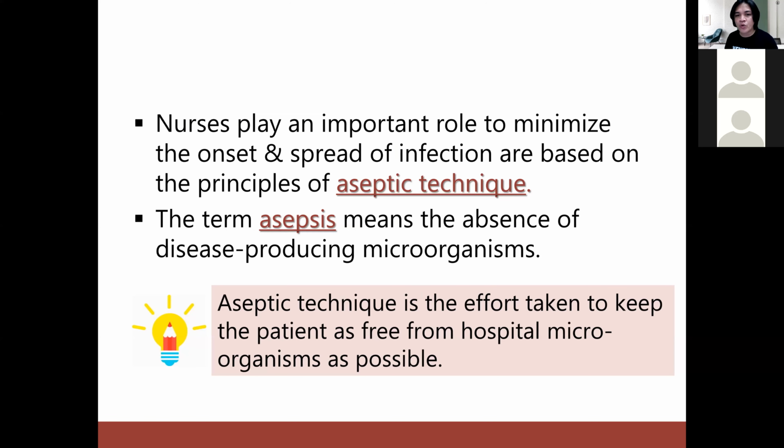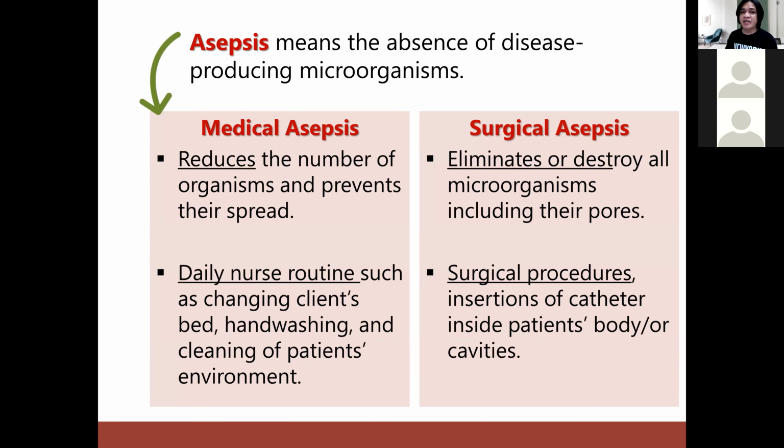I'm going to show you the different ways on how we can prevent or control infection. Okay? Normally the term that we use to describe absence of microorganisms is asepsis. As nurses, our goal is to make sure that microorganisms are absent, or asepsis.